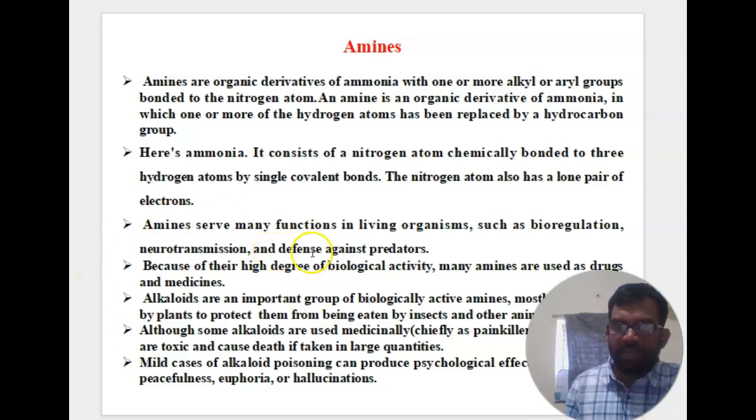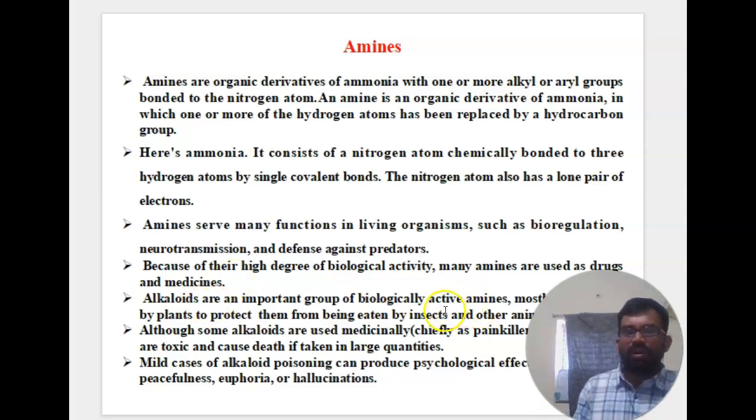Amines serve many functions in living organisms such as bioregulation, neurotransmission, and defense against predators. Because of their high degree of biological activity, many amines are used as drugs and medicines.